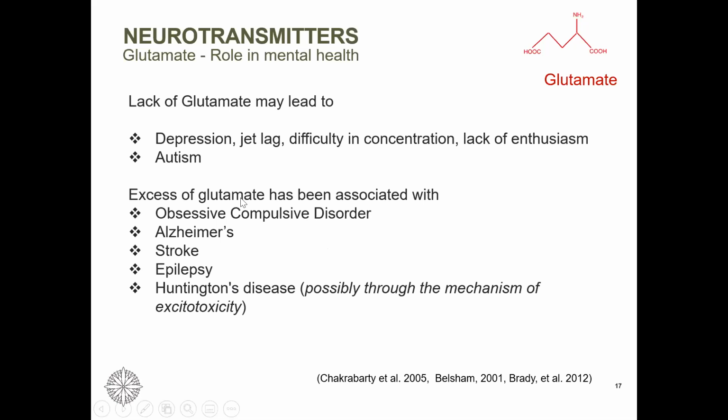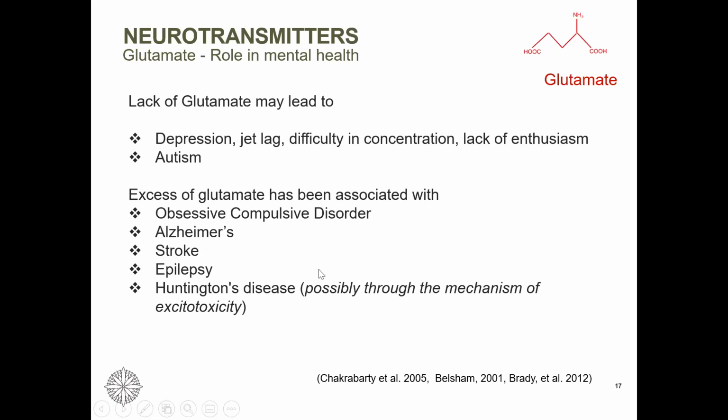Now, the main reason excess glutamate is associated with Alzheimer's and Huntington's is that glutamate is allowed to act in the neural cell for a long time, and it's damaging the cells there. So cells are being killed off, and then it is associated with Alzheimer's. So that's one of the mechanisms that are playing up in these disease conditions.